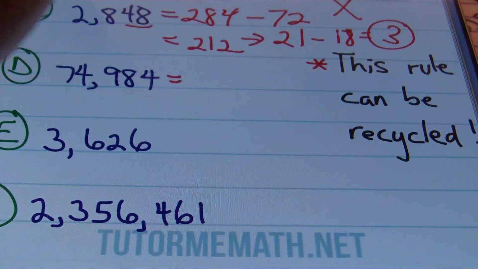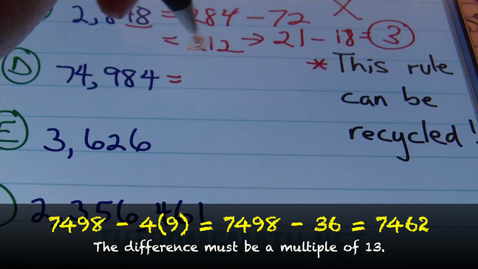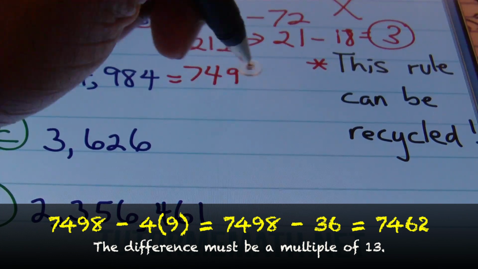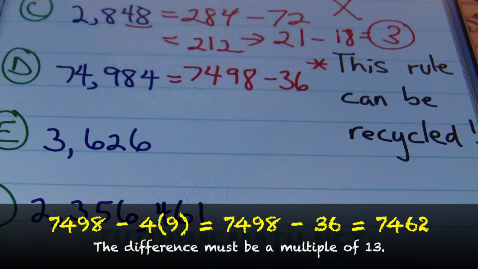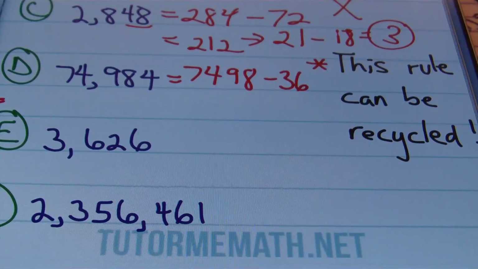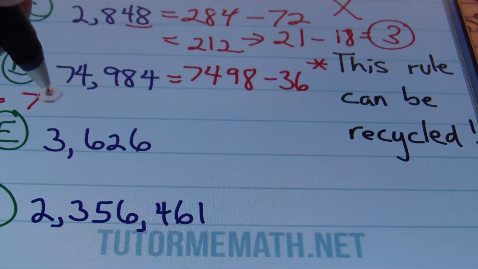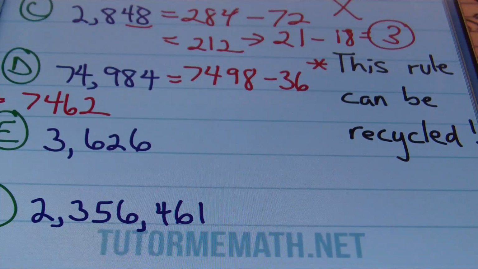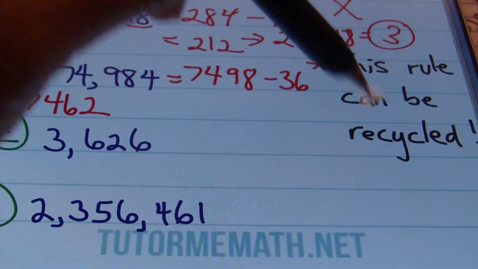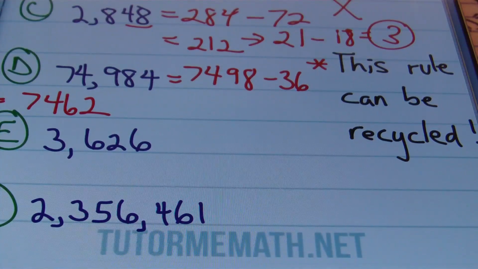So that means that we would subtract 4 times 9, which is 36. So we would subtract 36 from 7,498. This result that you'll end up with is going to be 7,462. I'm not familiar with 7,462. So remember, we can recycle this process.